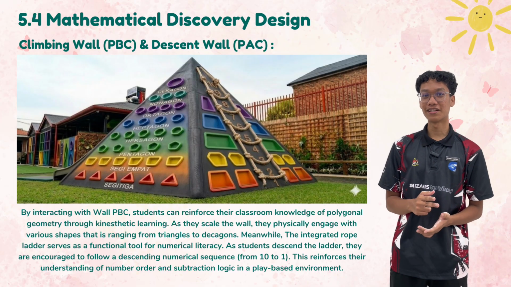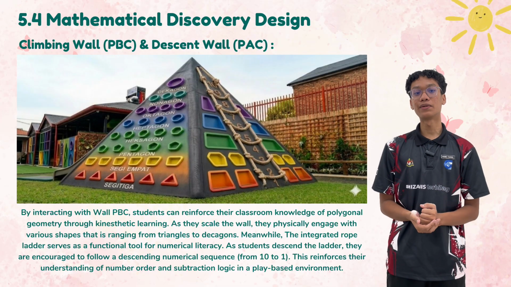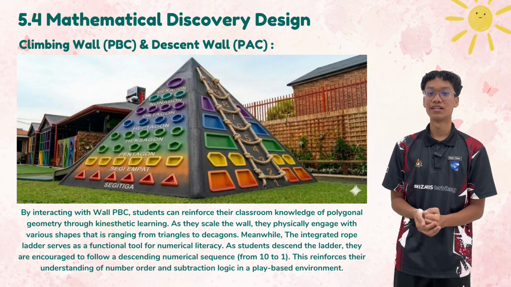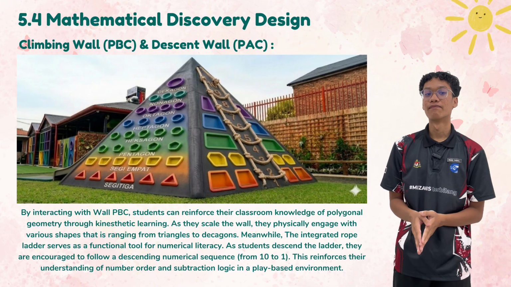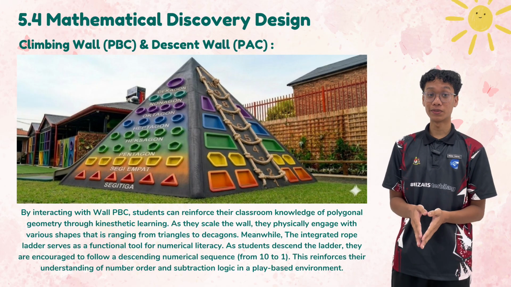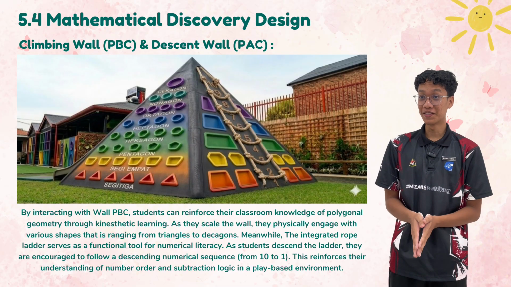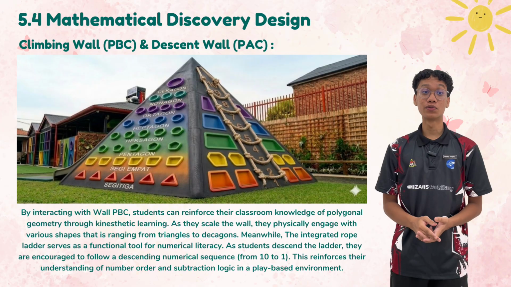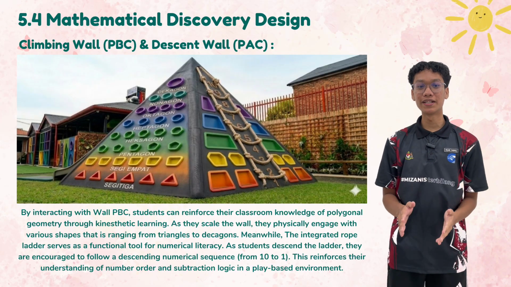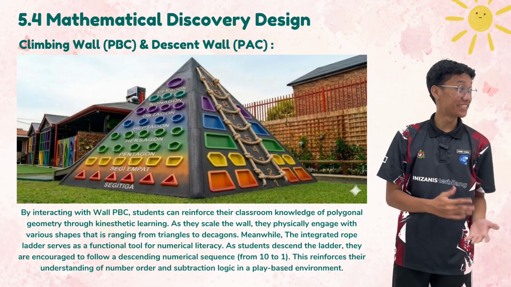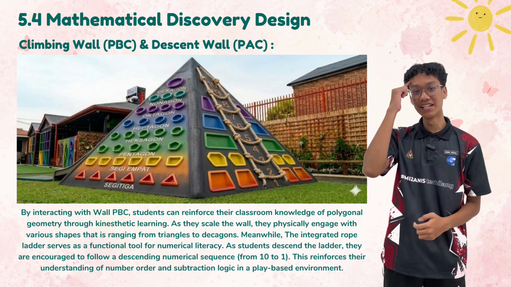they scale the wall. As they climb, they move through a progressive sequence of geometric polygons, beginning with the simplest form at the base, that is the triangle, and advancing upwards through increasingly complex shapes such as square, pentagon, hexagon, and all the way up to the decagon at the peak. This physical engagement allows students to literally feel the properties of each shape, such as the number of sides and vertices, making the learning process much more memorable and intuitive.